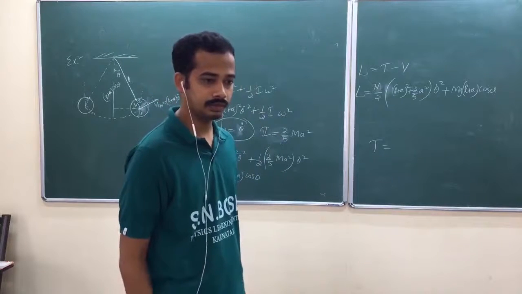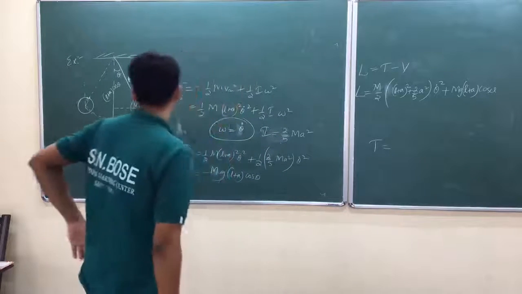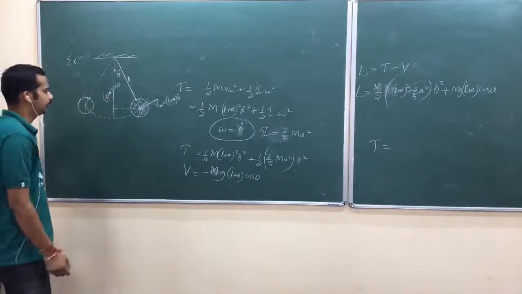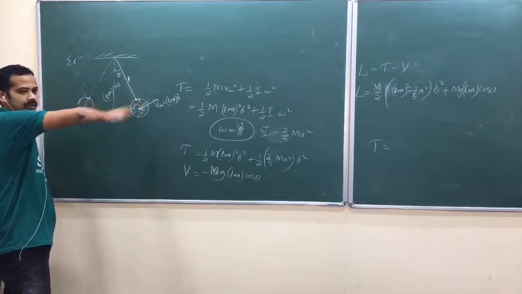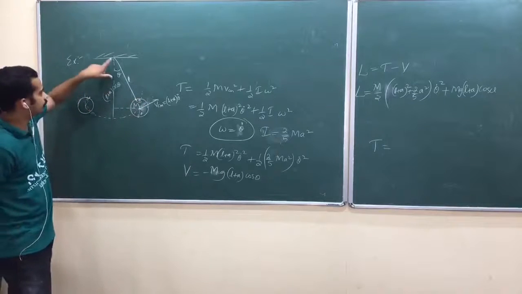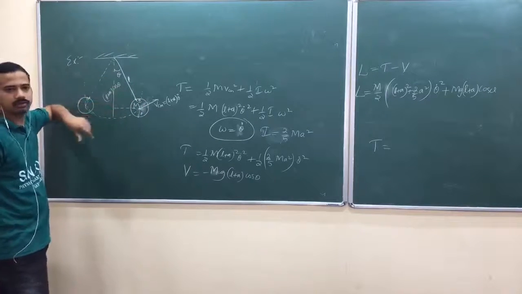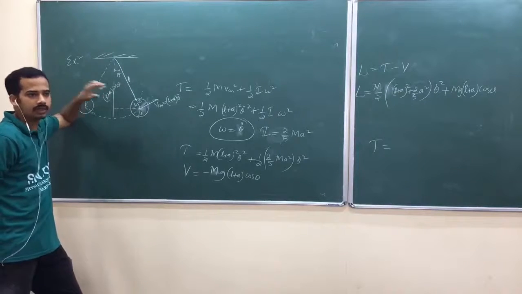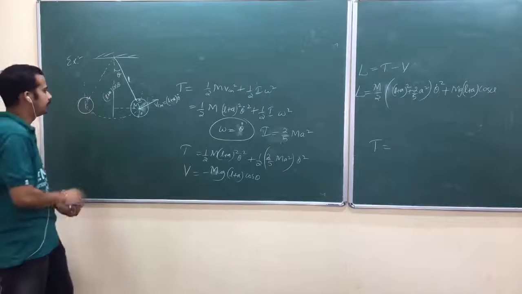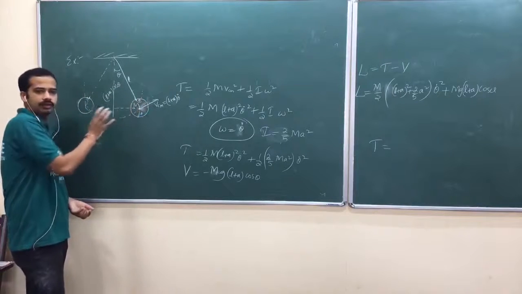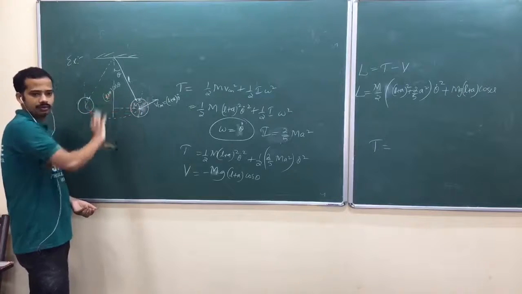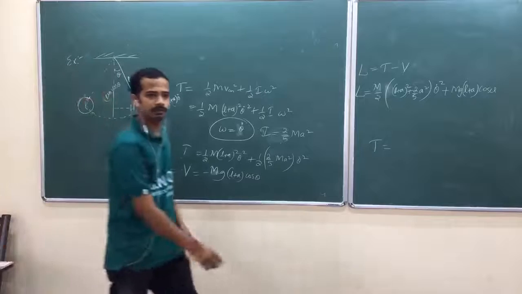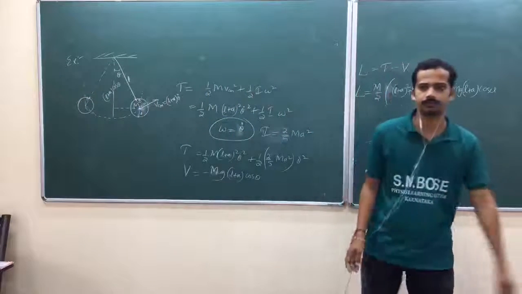In the string? No, actually, when you do free oscillation, it will be like this, isn't it? Or it is better to take it as a rigid massless rod, so that no confusion occurs. Is that okay? If you give careful oscillation, with no other extra twist, actually it will do like this only. You can observe that one.